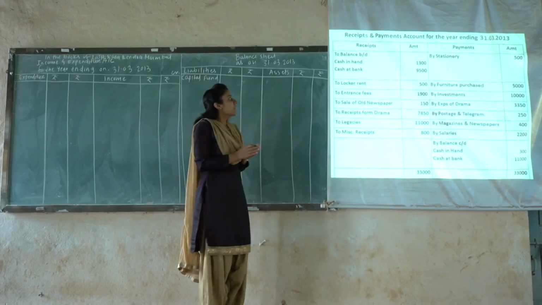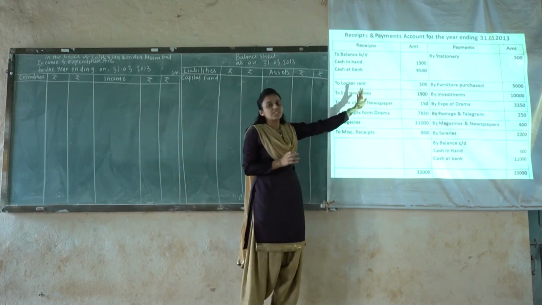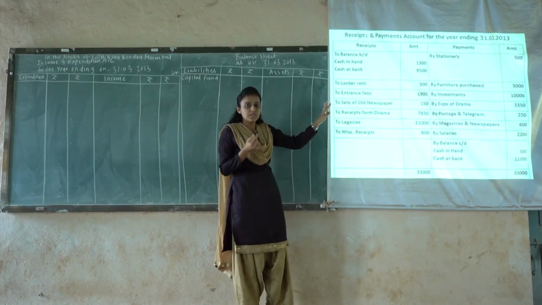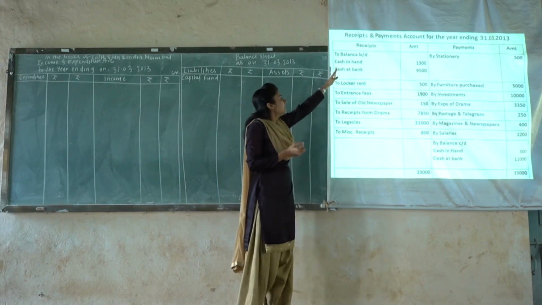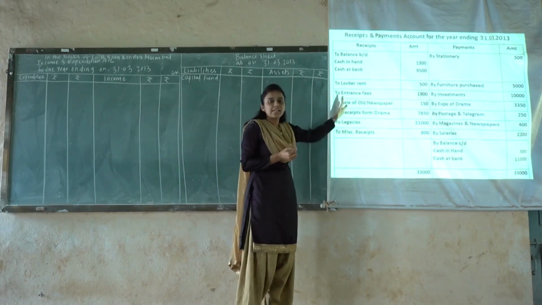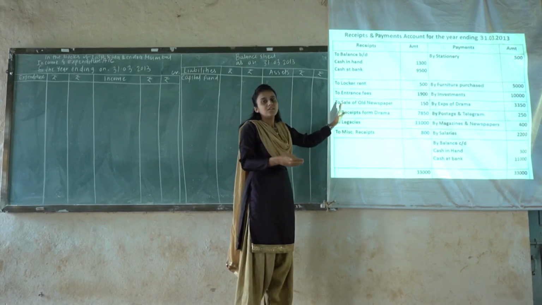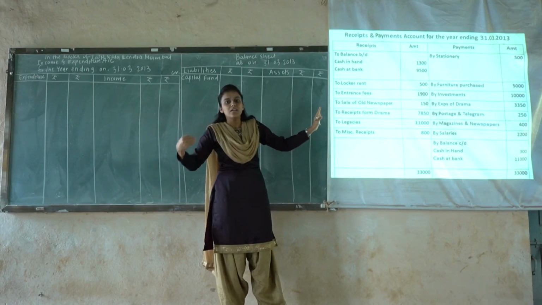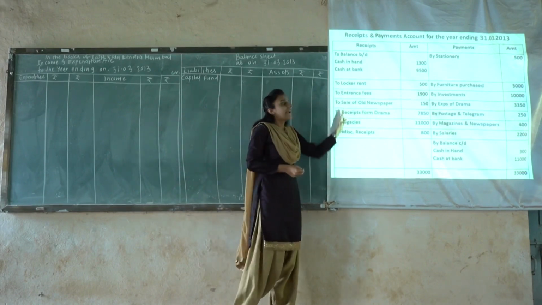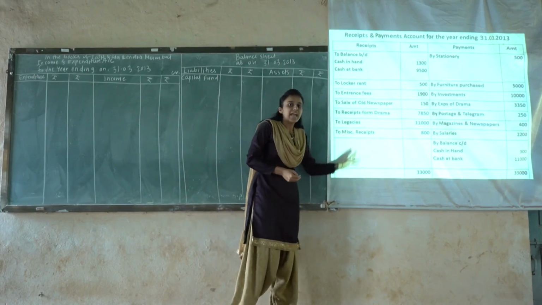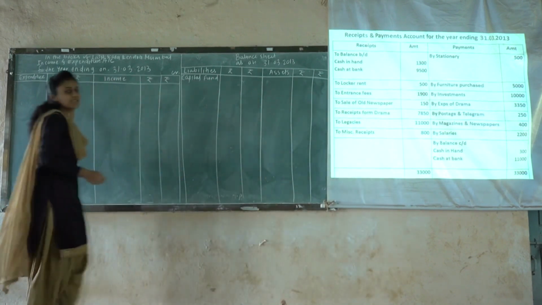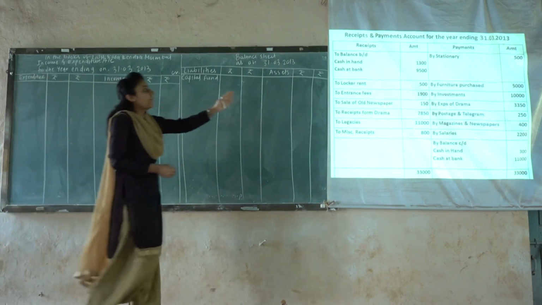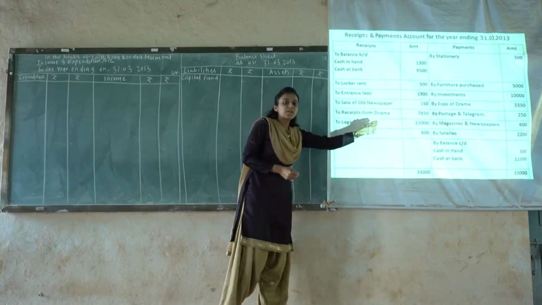Here the receipt and payment account is given, and the rule, or a kind of trick, is that the receipt side will be posted as follows. Receipt means what comes into the business. As it comes into the business it becomes receipt, and alternatively it becomes income also. Therefore whatever items are given on the receipt side will be posted on the income side of the income and expenditure account. And the payment side is nothing but the expenses which are paid.